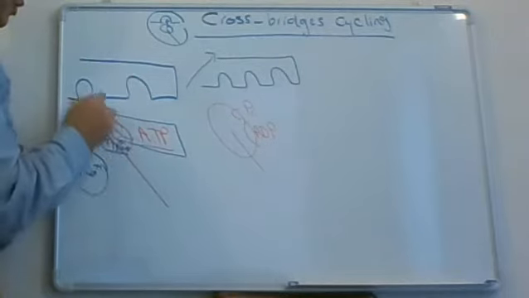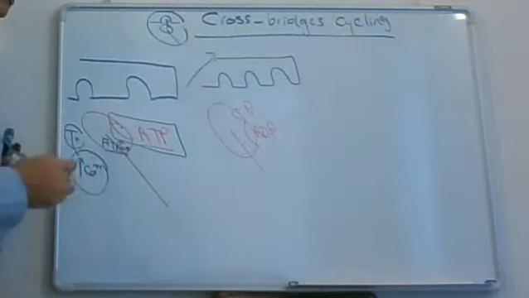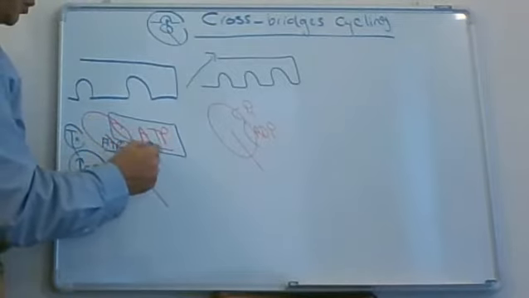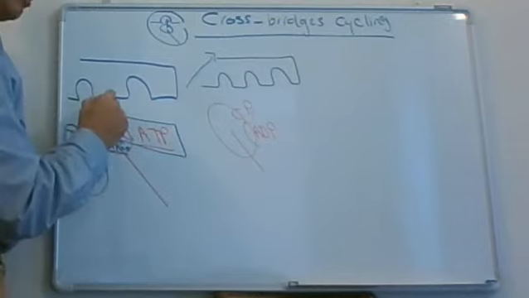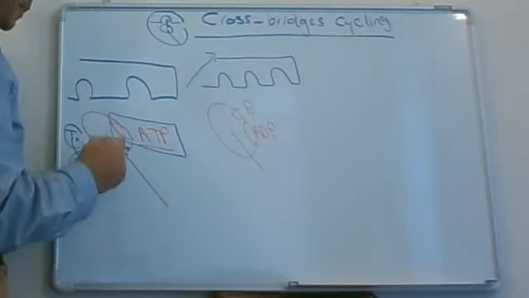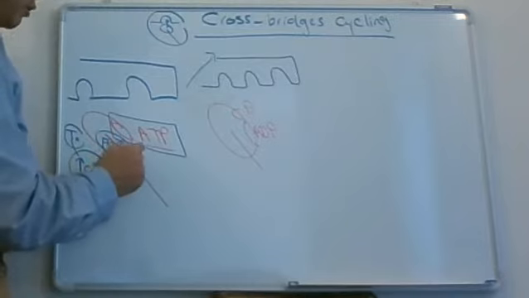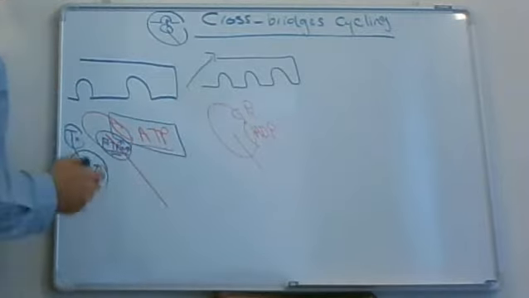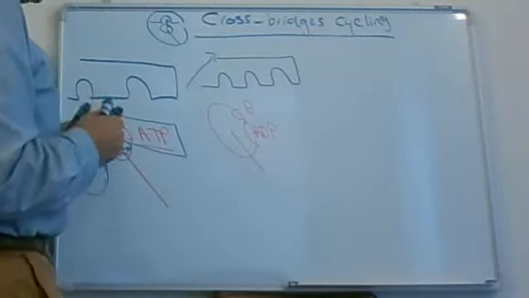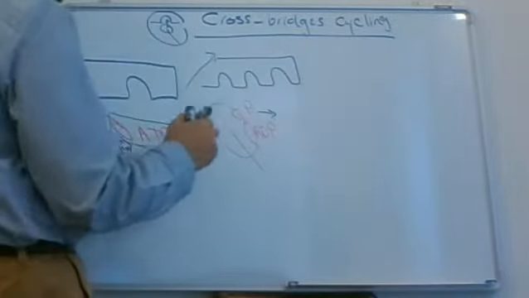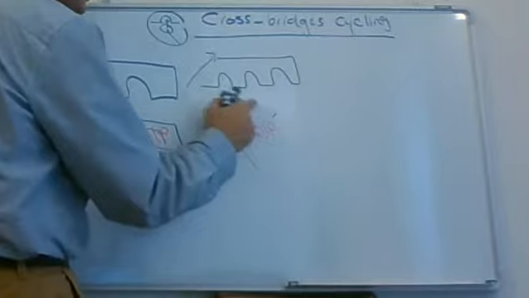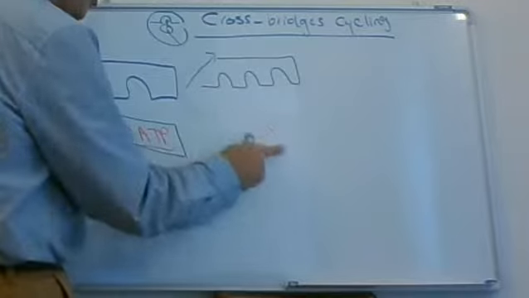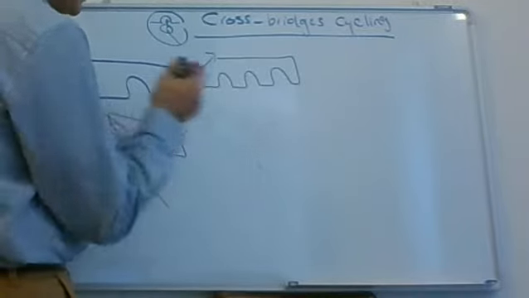But now, for the head of myosin to bind with actin and produce cross-bridge cycling, we have the following events. The head of myosin bound with ATP is in a state of complete detachment from the binding site of actin. And as we know, the ATPase activity on the head of myosin will hydrolyze the ATP molecule into ADP and inorganic phosphate. With the release of inorganic phosphate from the head of myosin, what is going on? The head of myosin can now go and bind with the actin binding site.